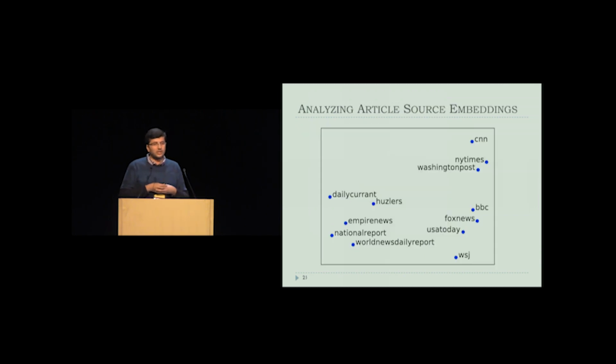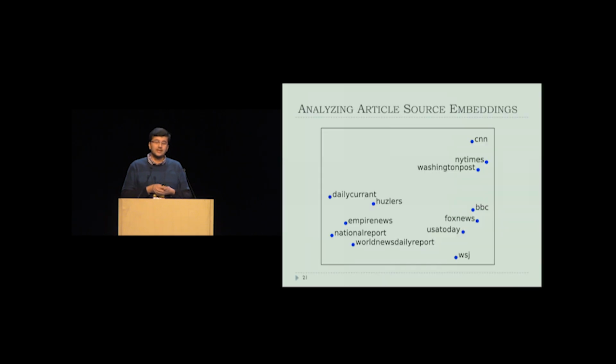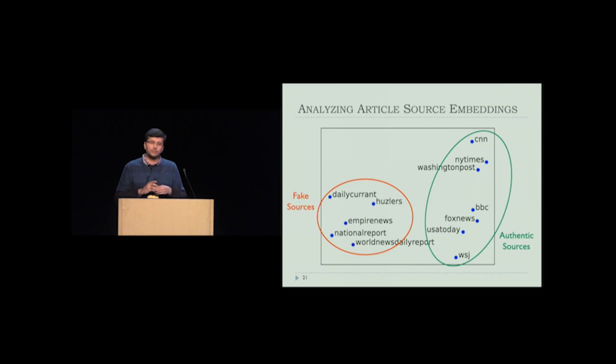Okay, so now coming to the analysis part, first we wanted to analyze the article source embeddings in the Snopes dataset. For that, we plot these article source embeddings into 2-dimensional space using PCA. And we see very interesting results. Our model is able to clearly separate the websites which are very well known for being nasty and propagating fake news, like Empire News and National Report, versus a bunch of very authentic news websites, like New York Times, CNN, etc.